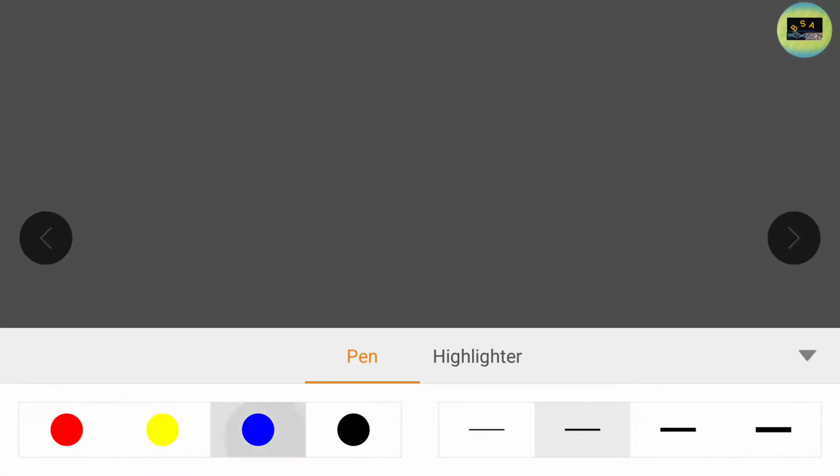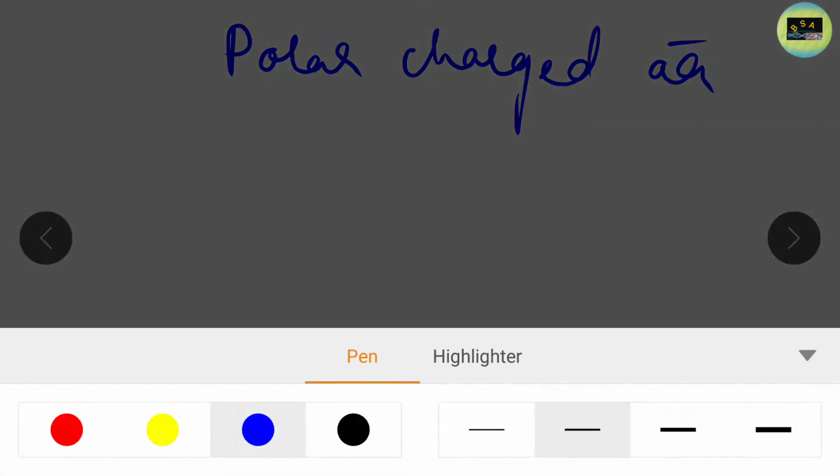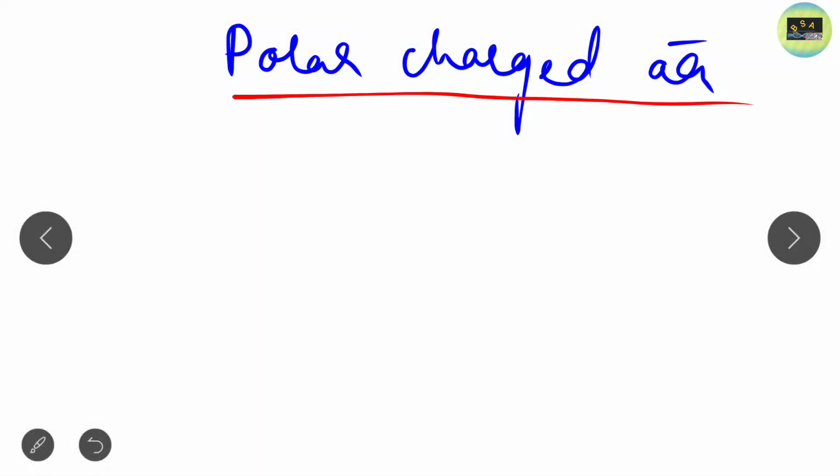Okay, so that is the main function of tyrosine. Clear? That's all about the polar uncharged amino acids. Now we are going to start the polar charged amino acid structures. First look at the names of the polar charged amino acids, then we will start one by one.